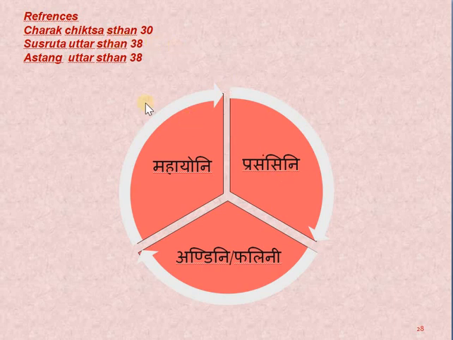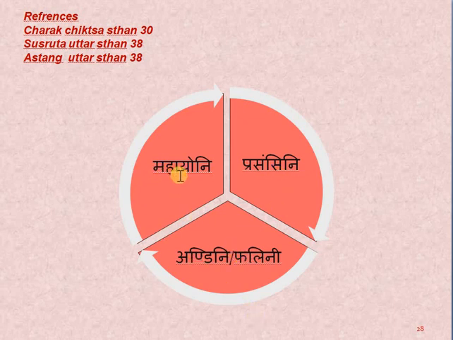Mainly in Charak Chikitsa Sthan 30th chapter we find about that. Acharya Shushruta has talked about it in his Uttar Sthan 38th chapter, and Vagbhata in Ashtang Hridaya Uttar Sthan 38th chapter. The Yoni Vyapata which can be correlated are Mahayoni, Prasansni, Andani and Phalni Yoni Vyapata. These 3 Yoni Vyapata.